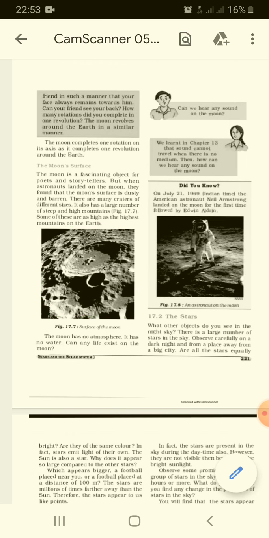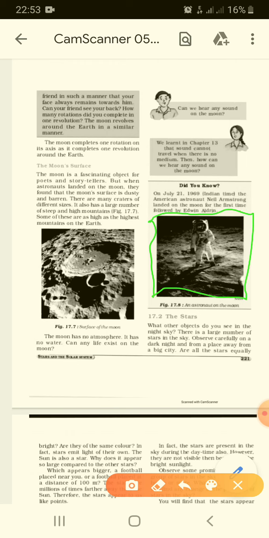Also, a picture is given of an astronaut who landed on the moon. On July 21st, 1969, the American astronaut Neil Armstrong landed on the moon for the first time, followed by Edwin Aldrin. See, it is clearly seen how he is standing on the moon, but the surface of the land is not clear. It is very barren and dusty.